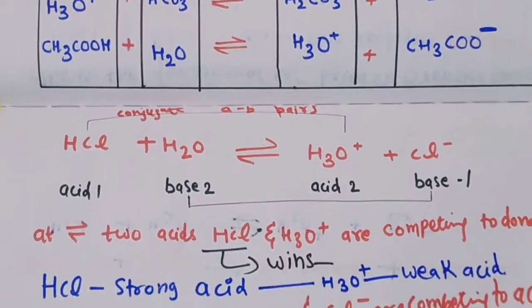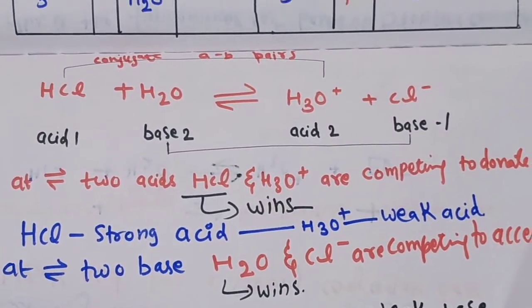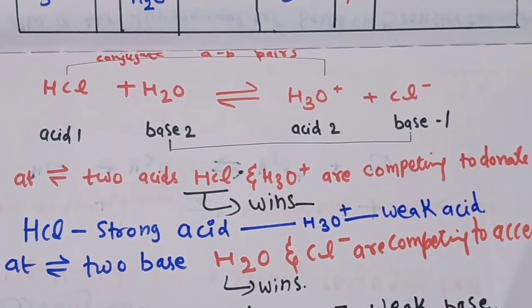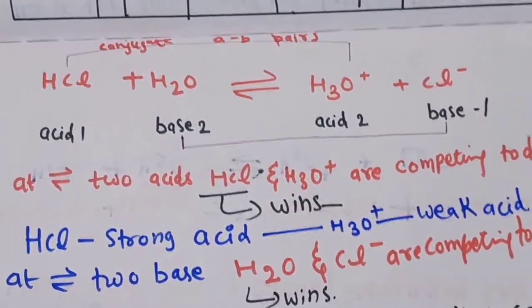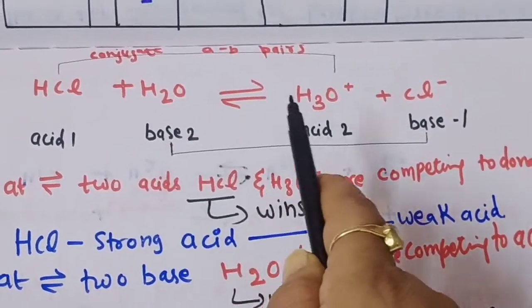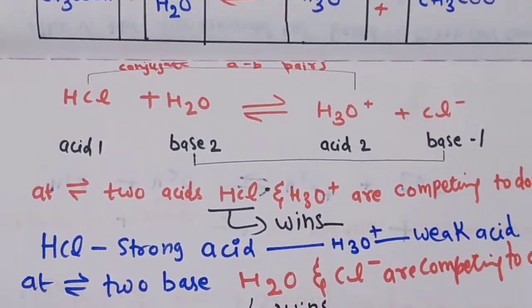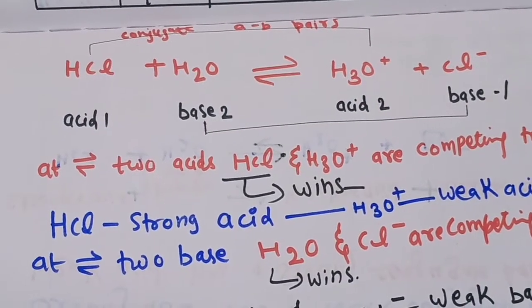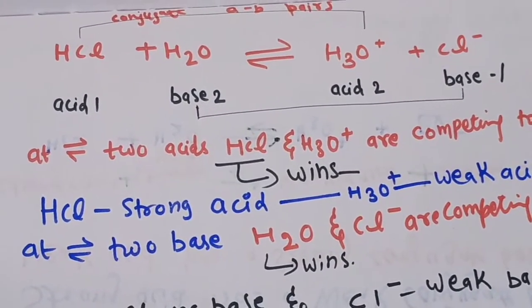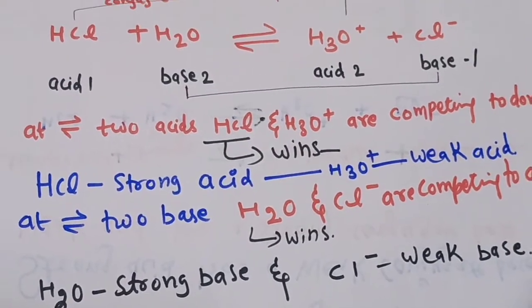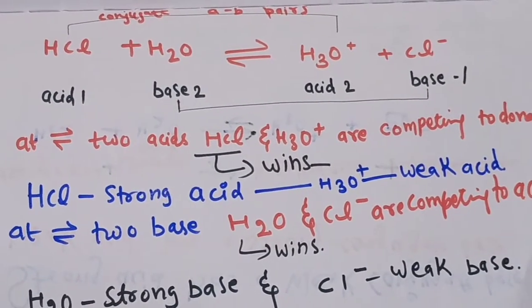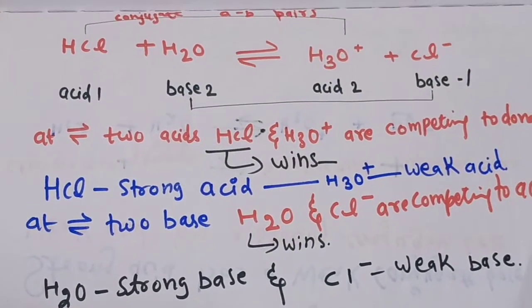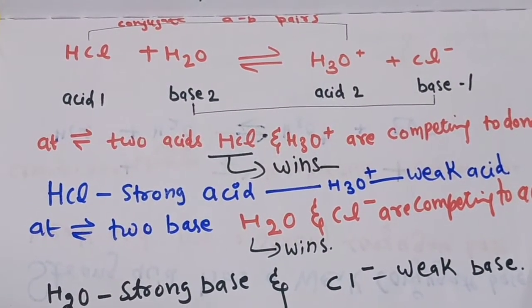So as before, we can see this example, HCl plus H2O will give H3O+ and Cl-. So students, here we see that HCl and H2O are in equilibrium to form these species, but which species donates the proton, HCl or H2O? We saw that HCl donates the proton to H2O, so HCl wins in donating the proton. So we can say that HCl is a strong acid and H3O+ is a weak acid.